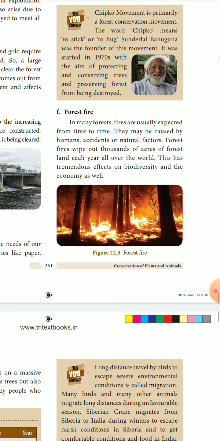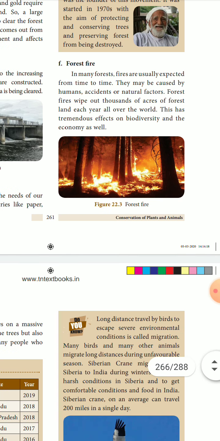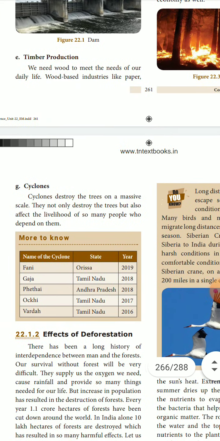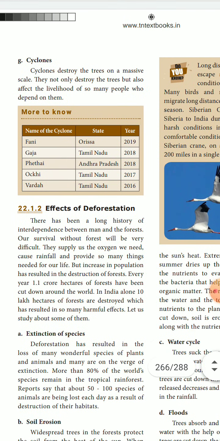will be burned off. Next comes the Chipko movement, which was led by Sundar Lal Bahuguna. He was the founder of the Chipko movement in the 1970s. His aim was to protect the forest and to conserve the forest. That is the importance of what he did, and he started to grow different trees and plants. That is called the Chipko movement.